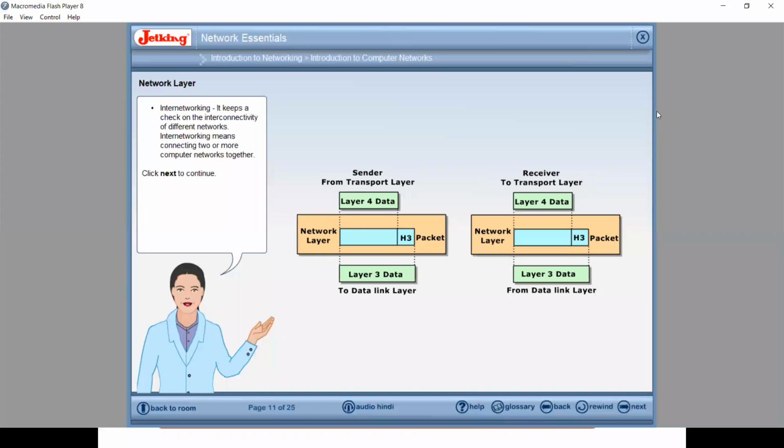At the network layer, packets are formed. Always remember, packets are formed at the network layer, frames are formed at the data link layer, and the raw data is formed at the physical layer.